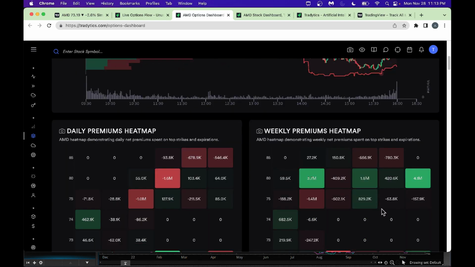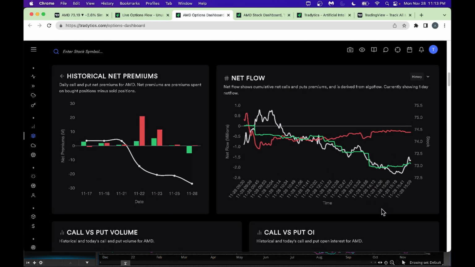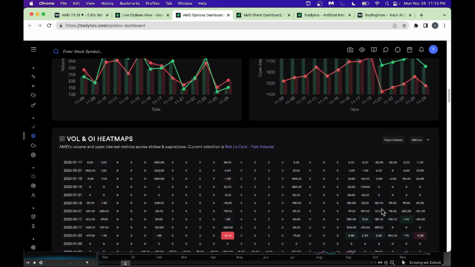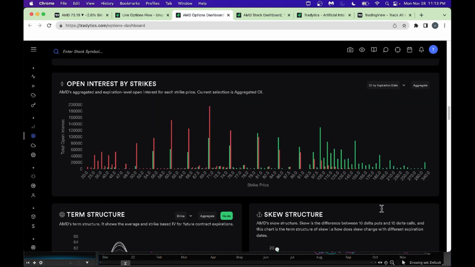So with that, let's jump in here and look at a few more things. Look, let's skip all these things here and go into open interest levels. Look, from an open interest level at 71, keep a watch on this here. At 71, you got high put open interest.